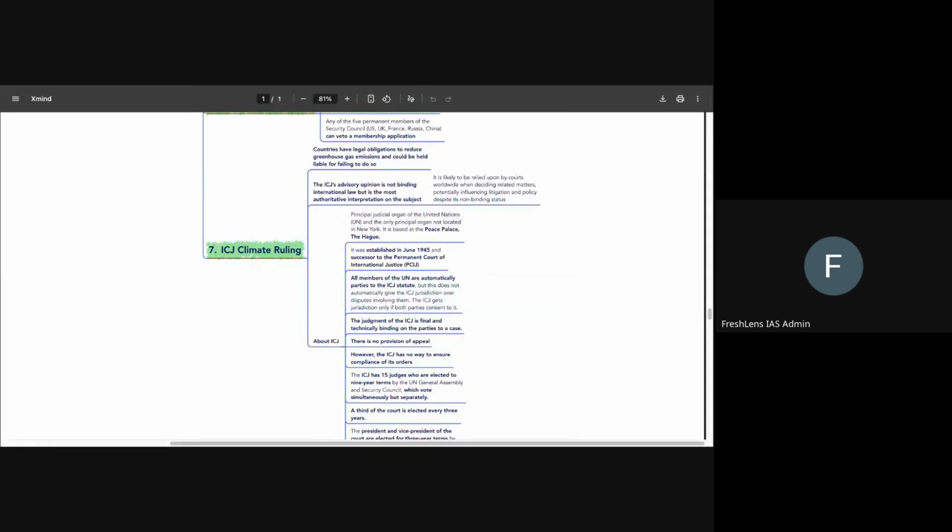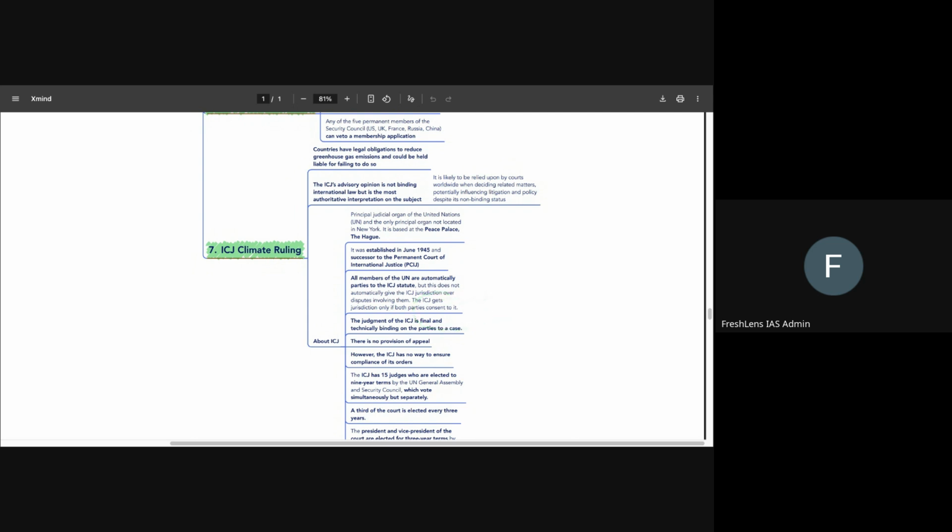Now you have to understand this, that the ICJ is a principal organ of the UN, right? There are only 6 principal organs, so it's logical that all members of the UN automatically become members of the ICJ. If you have not read it and have not thought it through, then in the exam hall you might start questioning this statement. At the same time, even when all members become a member of it, the ICJ does not directly get jurisdiction over disputes between them. The ICJ gets jurisdiction only when both the parties concerned give their consent to it.